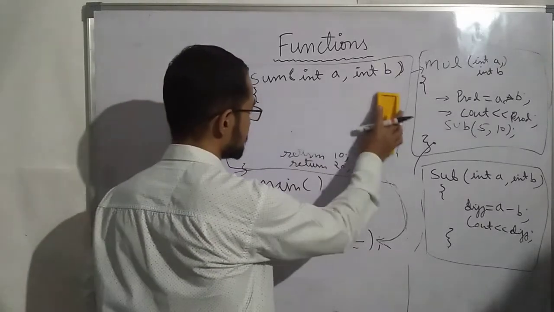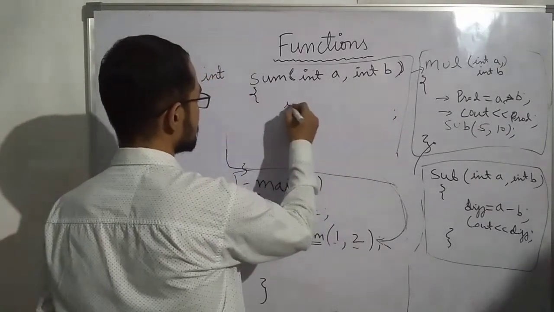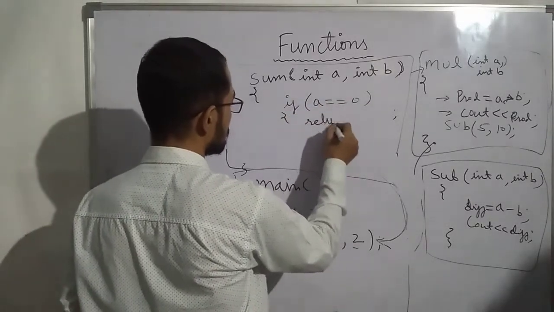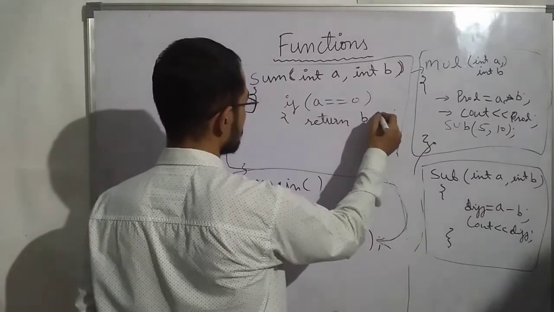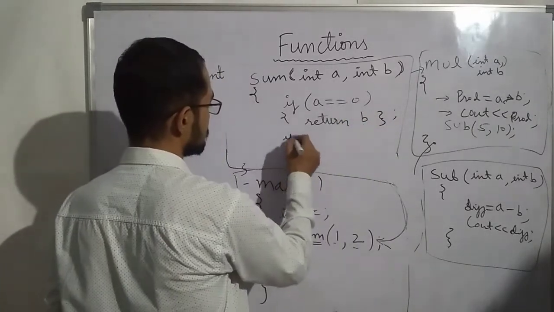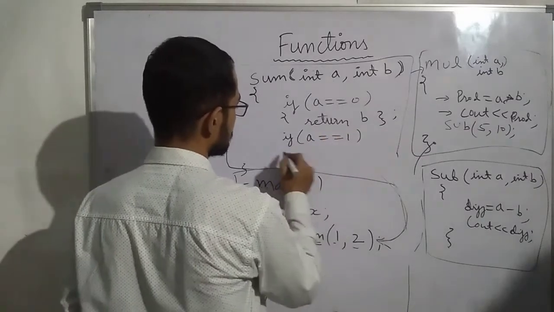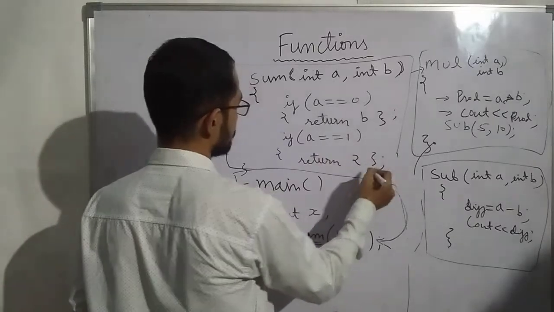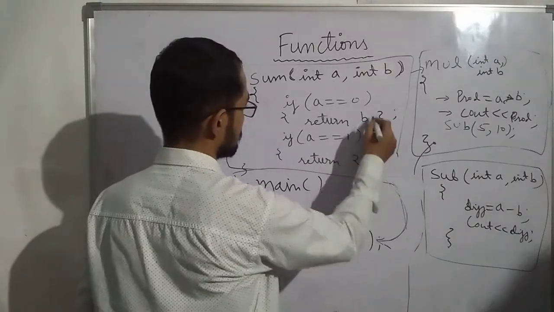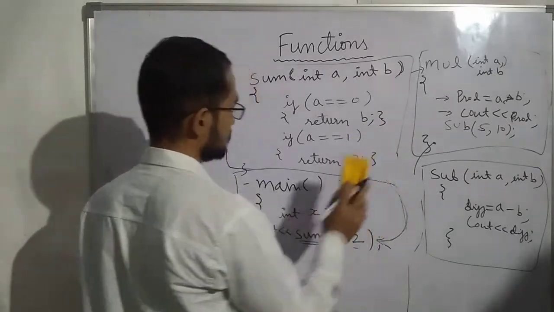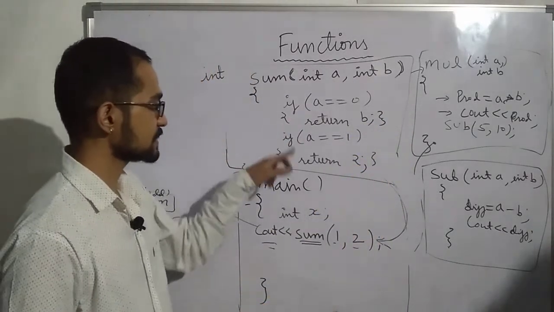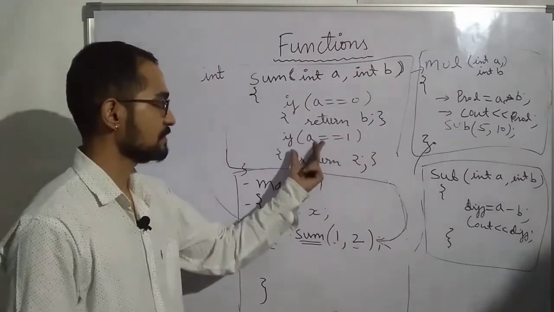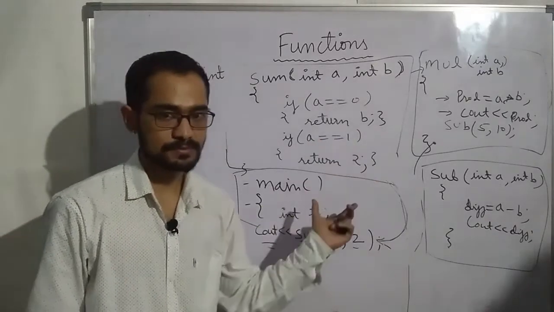You can take it inside an if. For example, if I am writing if a equals 0, return b. I can do this. If a equals 1, return 2. So we can put two different return statements inside if. If the value of a is 0, then you can return b. If the value of a is 1, then you can return 2. You can do this.